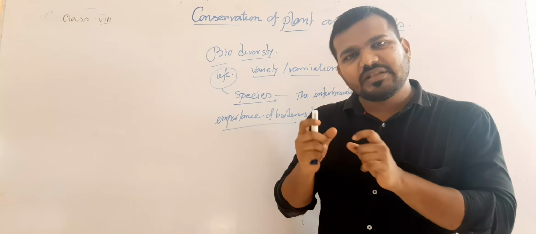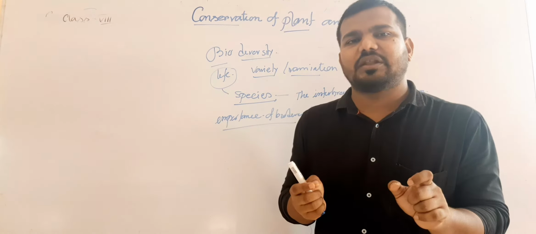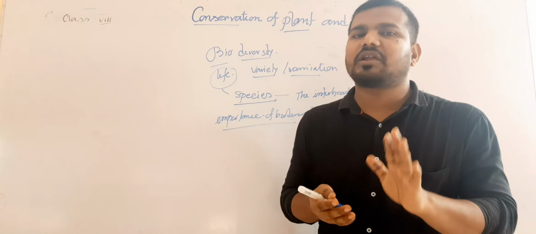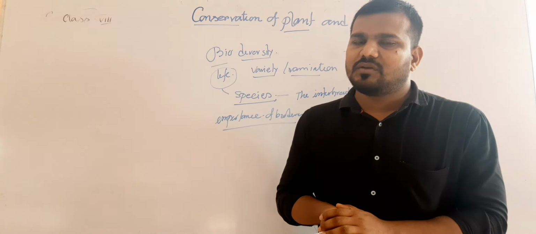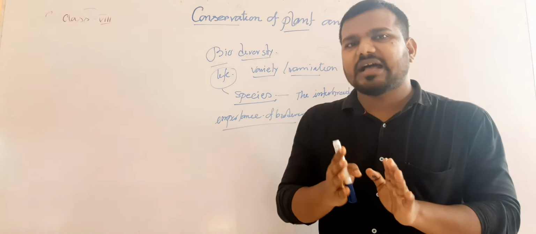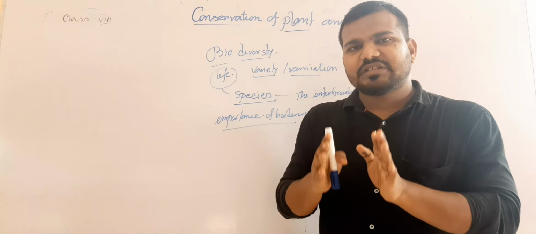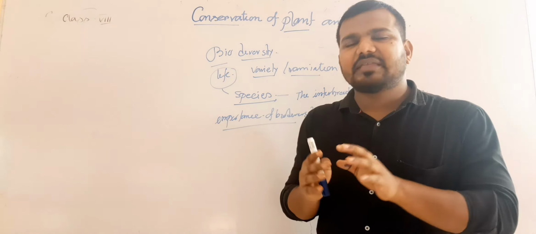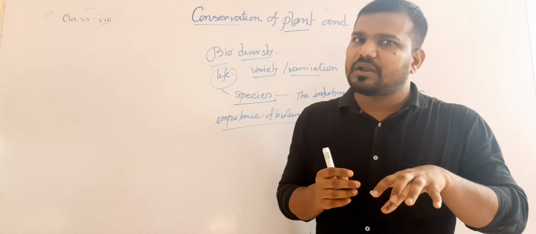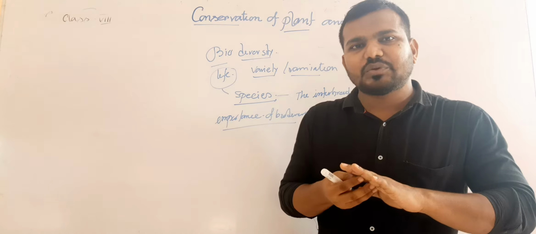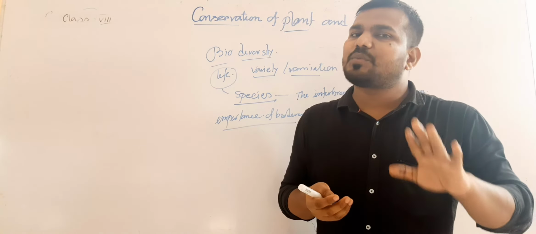Ecology means, eco means habitat, logy means the knowledge. What is habitat? Habitat means the place where the organisms live. So when we judge about ecology or the habitat, different types of organisms are present. Some organisms can produce their own food, they are known as the producers, and some are not able to produce their own food.